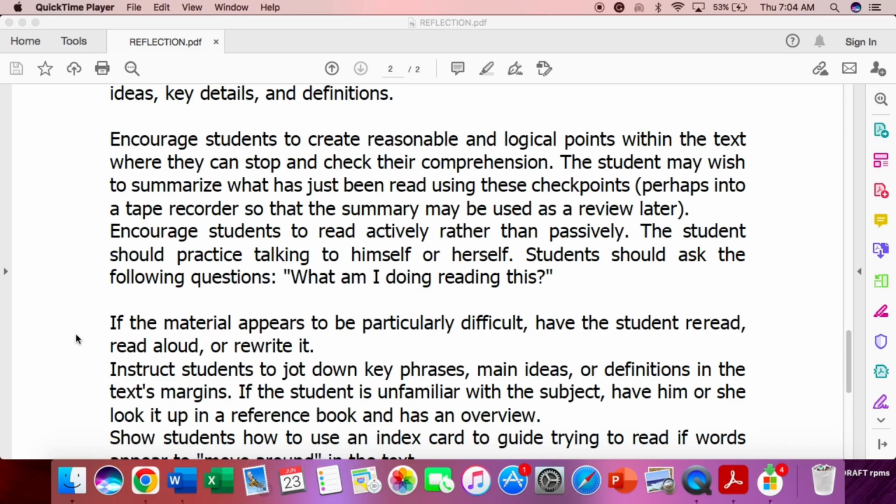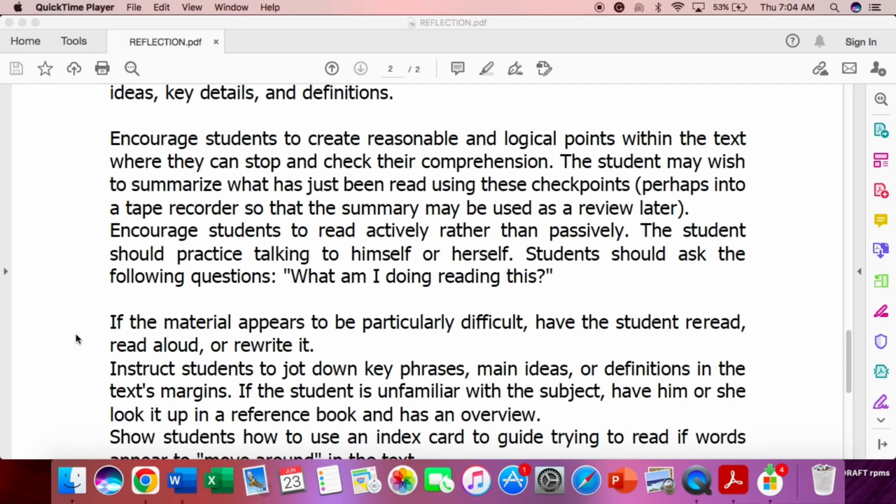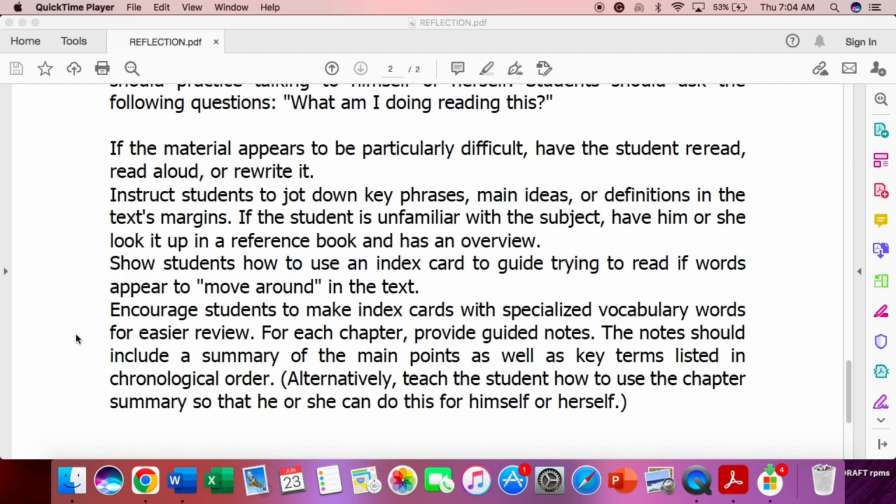Students may benefit from using different colored highlighters for main ideas, key details, and definitions. We need to encourage students to create reasonable and logical points within the text where they can stop and check their comprehension. The student may wish to summarize what has just been read using these checkpoints, perhaps into a tape recorder so that the summary may be used as a review later.